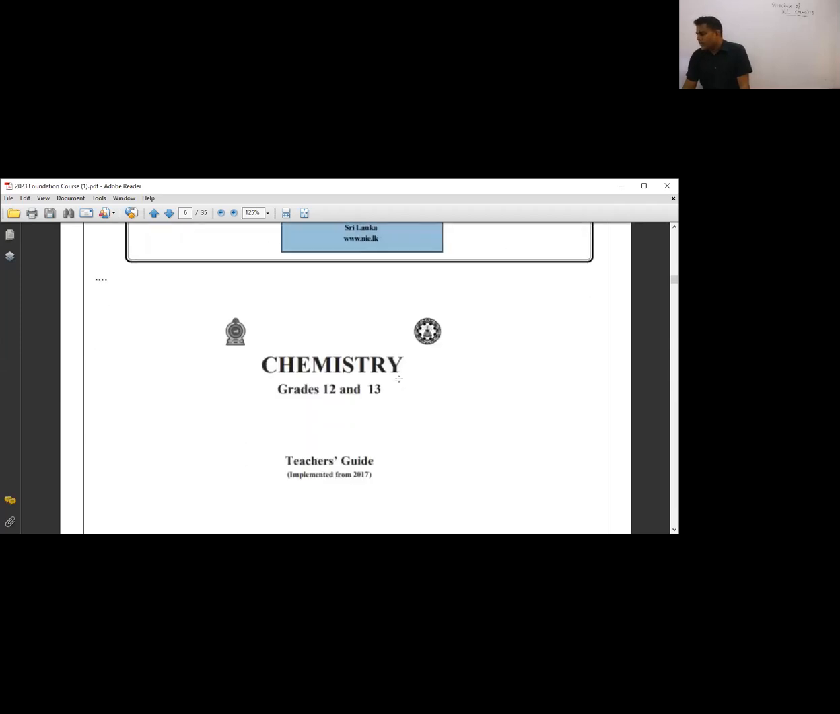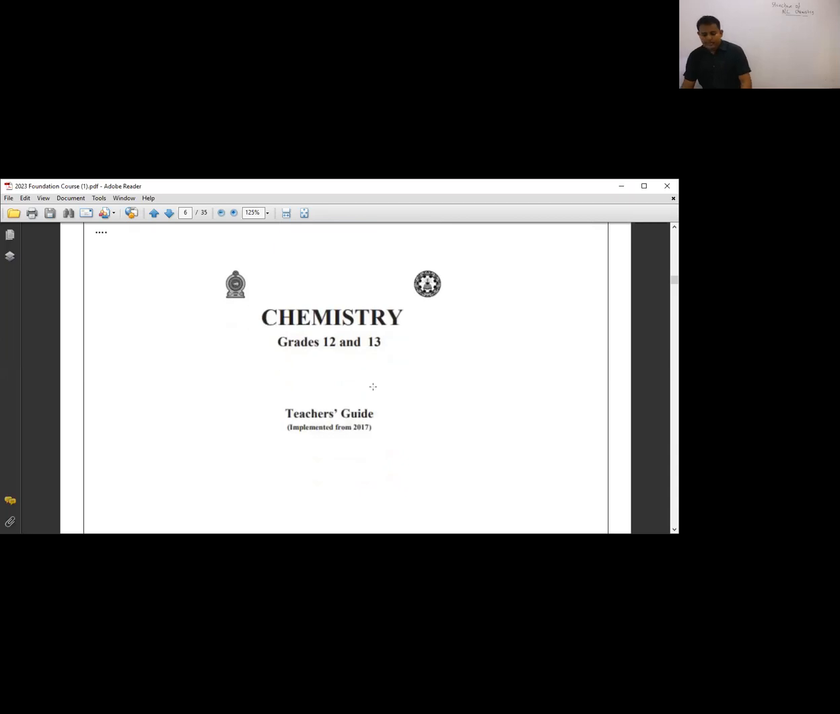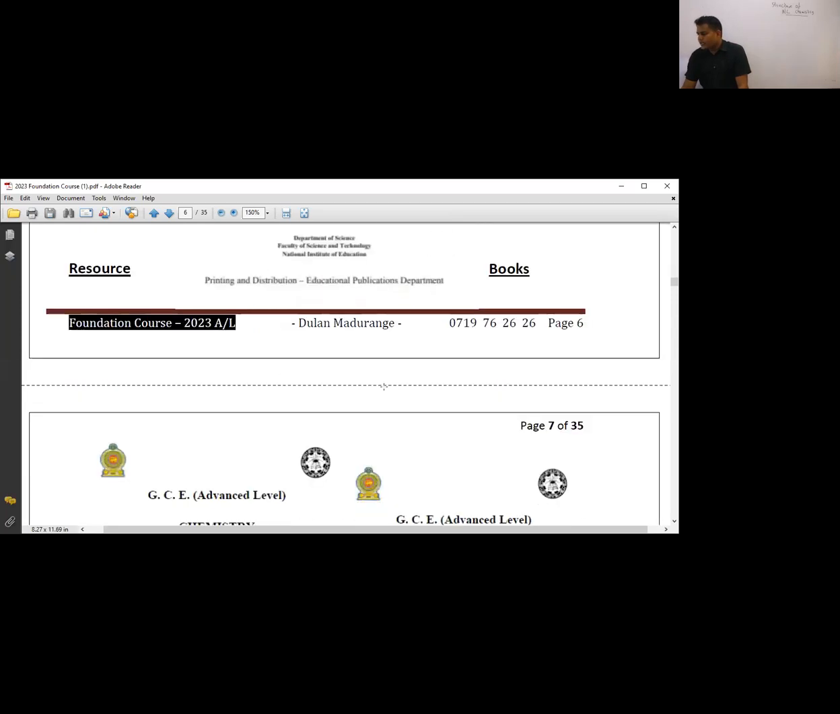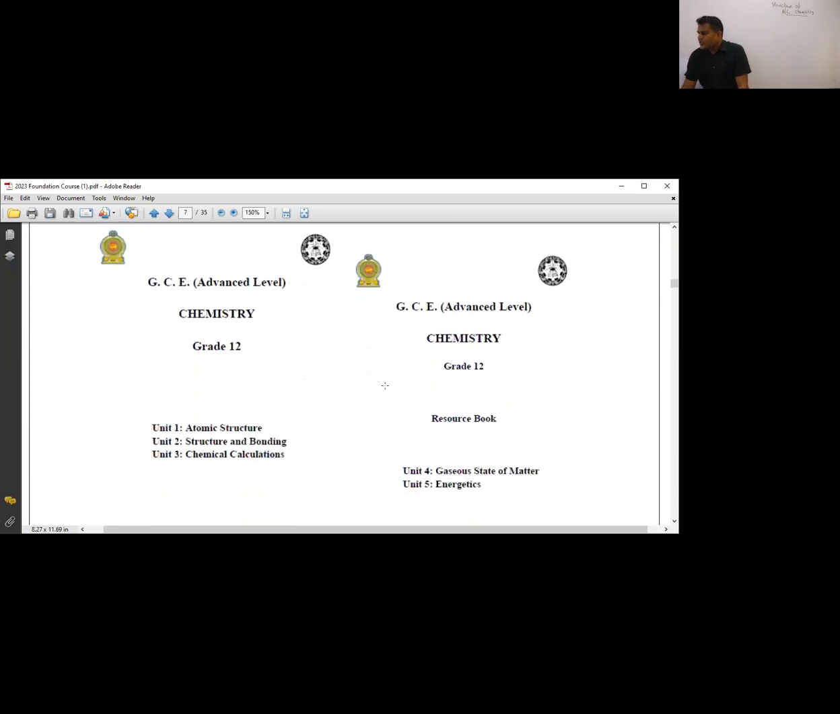හරි. And this is the teacher's guide. I think teacher's guide කියලා ලියන්න. Okay. This is the teacher's guide. Grade 12 and 13. Okay. Yes. And these are the resource books. I think for biology, currently, you have resource book. Biology is entirely depending on the resource book, that subject. Okay. So in chemistry also, as extended readings, you can refer these resource books.